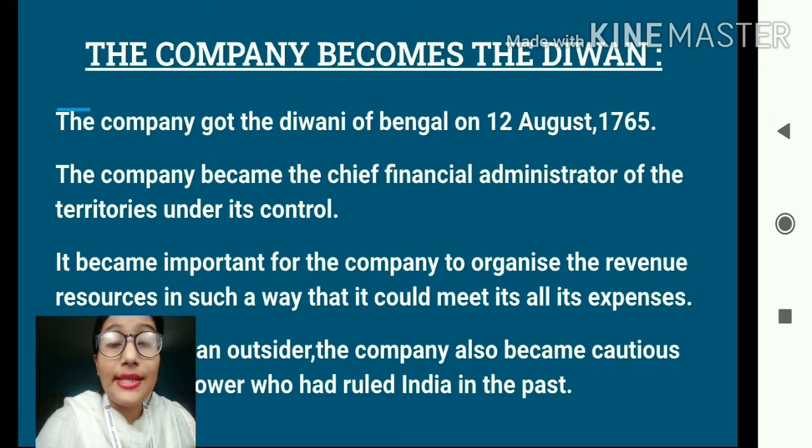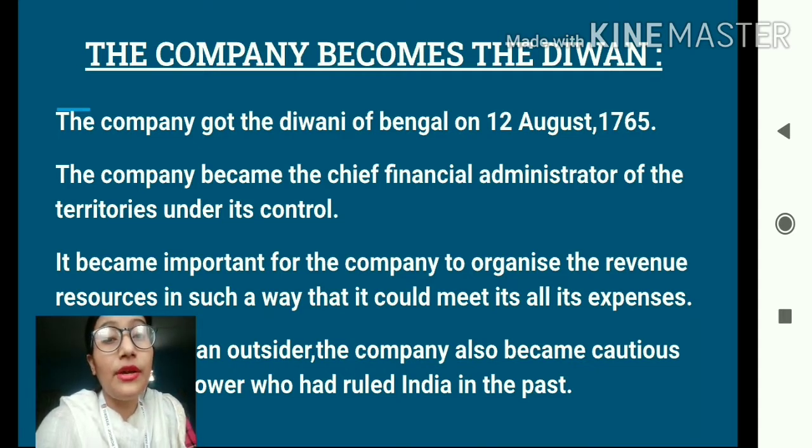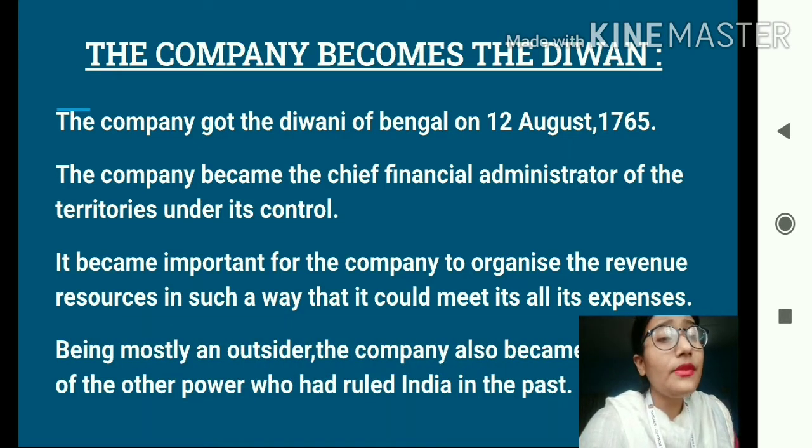Okay. But students, at the same time, since they were outsiders, they were basically an alien power. They did not belong to India, they belonged to England, right? So they were also afraid of the local powers. So they decided not to eliminate the local powers because it was very difficult to eliminate them. So rather they decided that they will control the local powers. They thought that since we cannot eliminate the local powers, we should try to control them. So this was the strategy adopted by the East India Company to proceed with their position of the Diwani of Bengal.